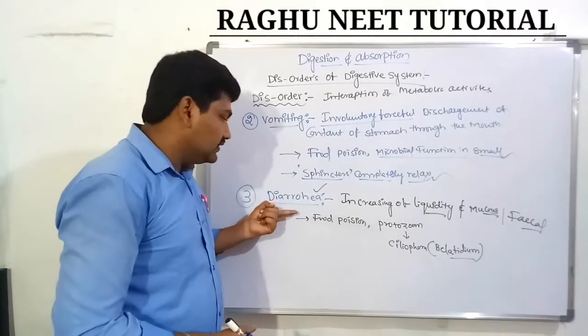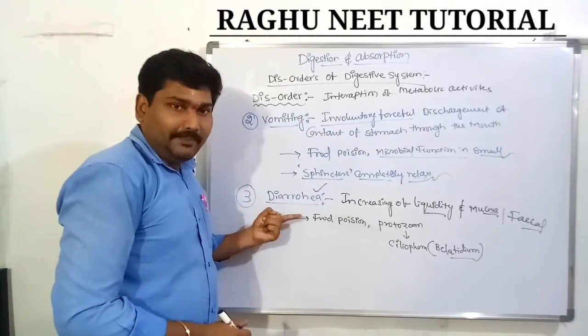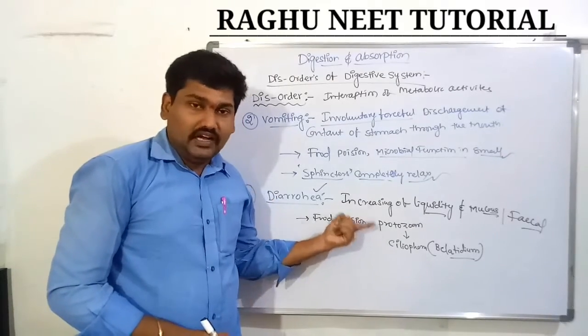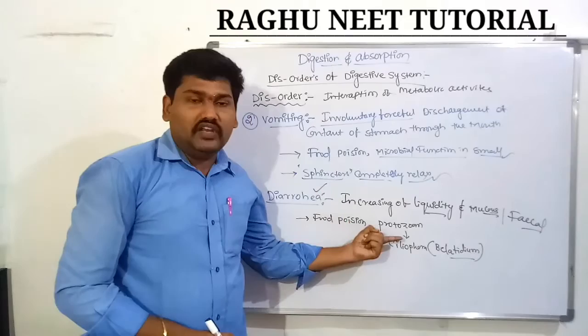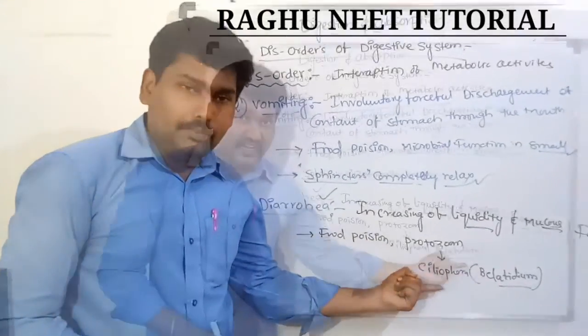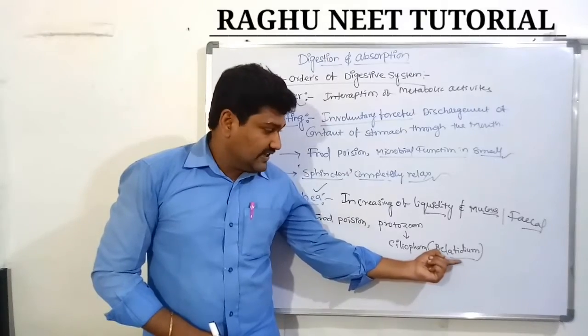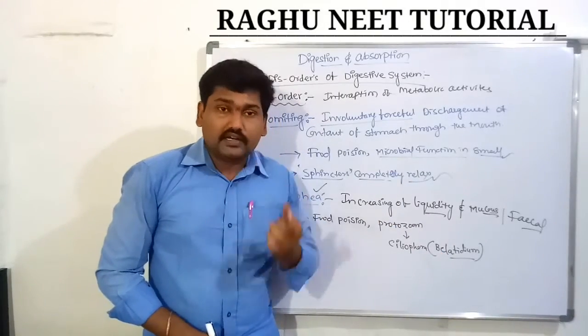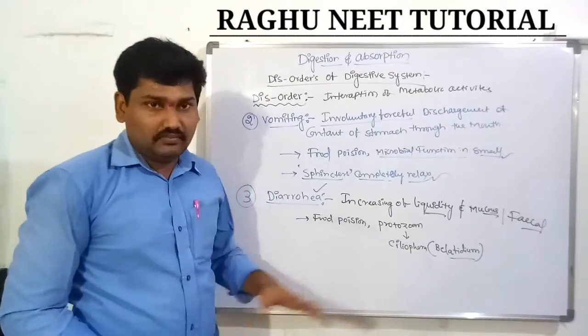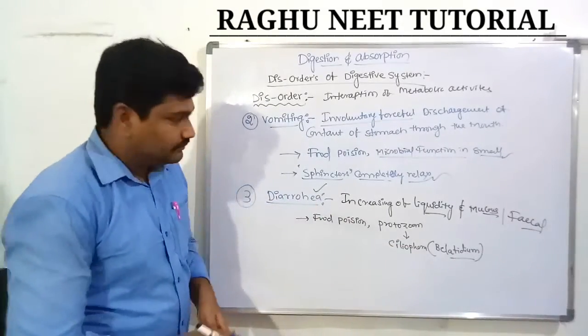Majorly, diarrhea occurs if you take contaminated water or food and some microscopic protozoans. Balantidium coli affects the large intestine and leads into diarrhea.